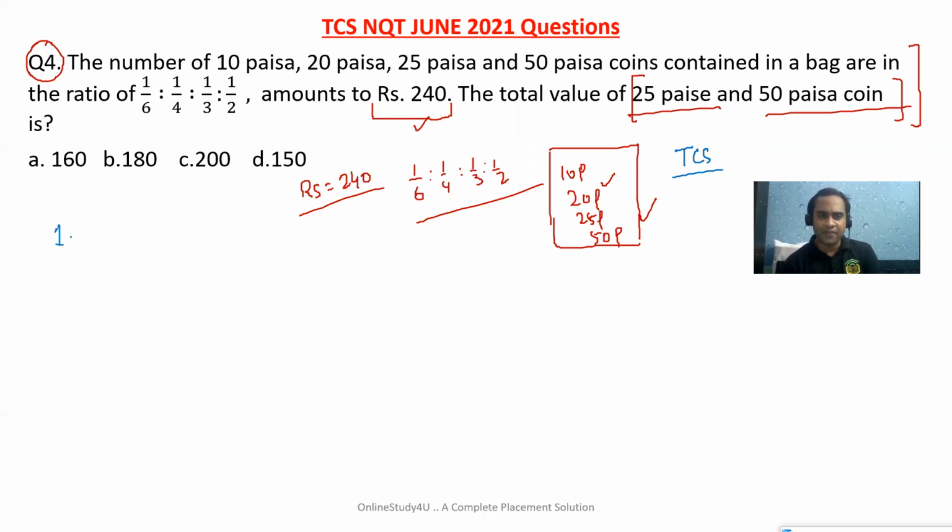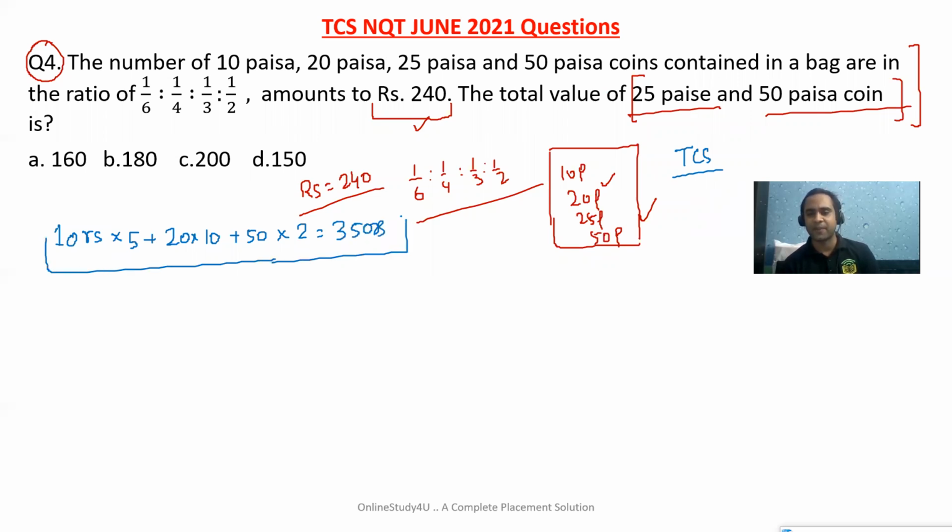Suppose we have 10 rupees notes. Suppose you have 5 notes of 10 rupees, 10 notes of 20 rupees, and 2 notes of 50 rupees. Try to understand, I'm going to the very basics. So what is the total amount? 50 plus 200 is 250, and plus 100, it is 350 rupees. So the total amount is 350. Here 5 is the number, and this is your amount. Now the same thing we have to do here.